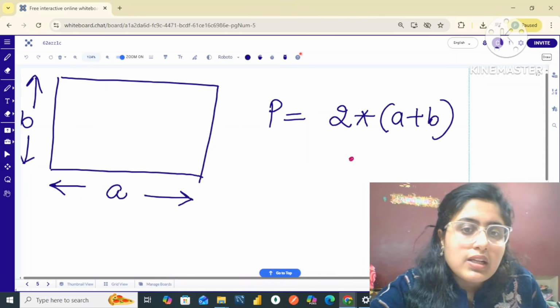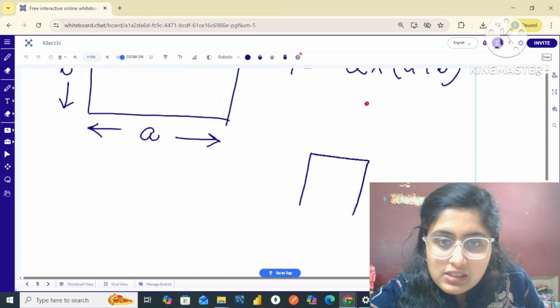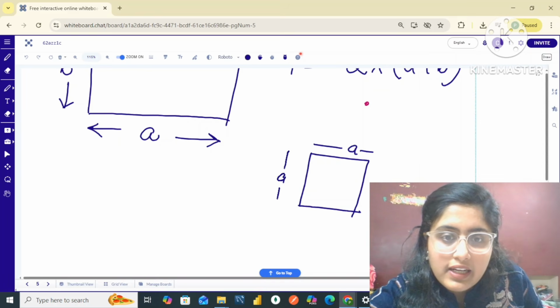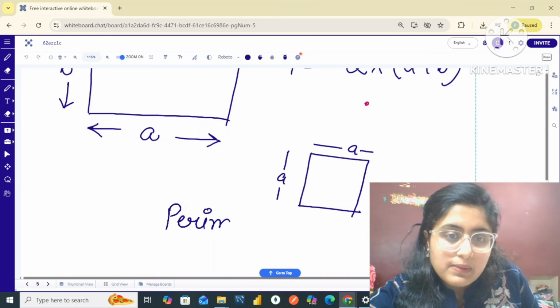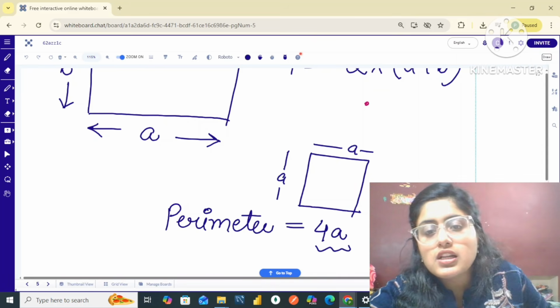Okay, my dear friends. Similarly, we have also studied about the square. Yes, so for example, this is a square and again it is having a side A. It is also having a side A. So in this case also, I can say that the perimeter is simply given by 4 multiplied by A. So this is another formula.